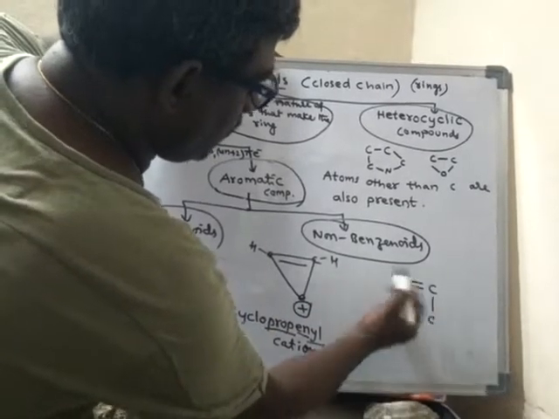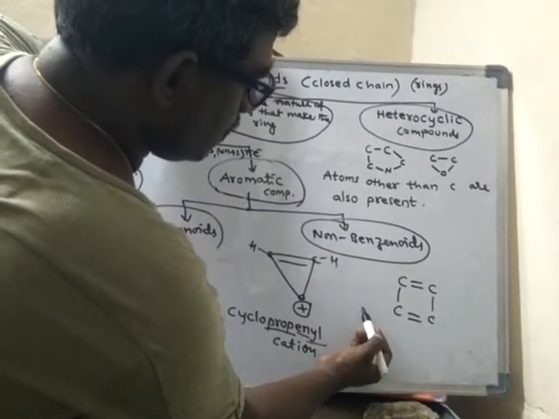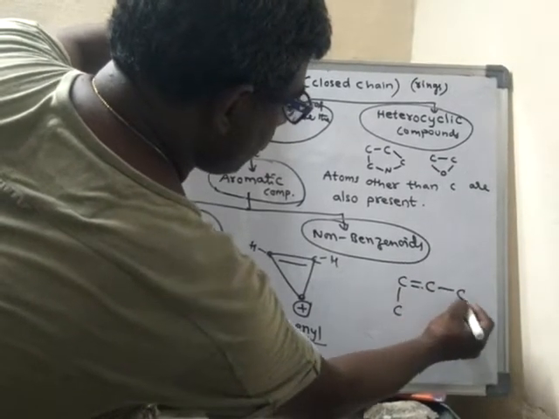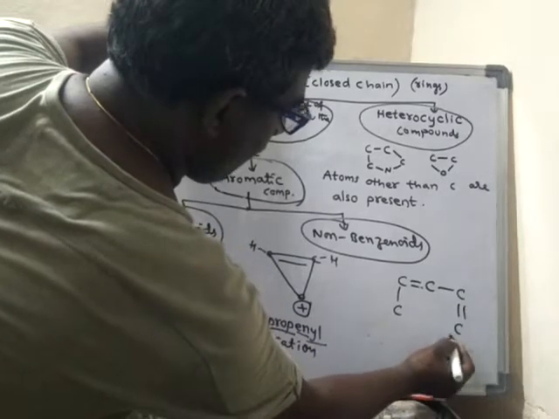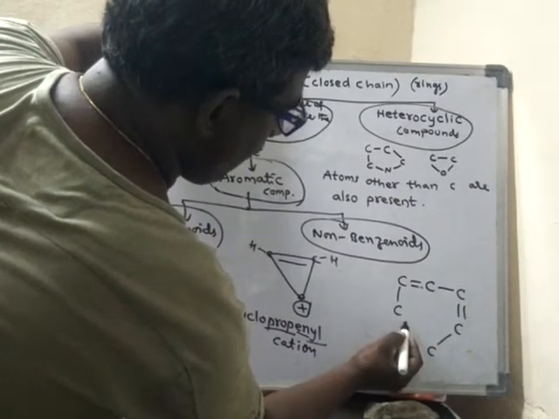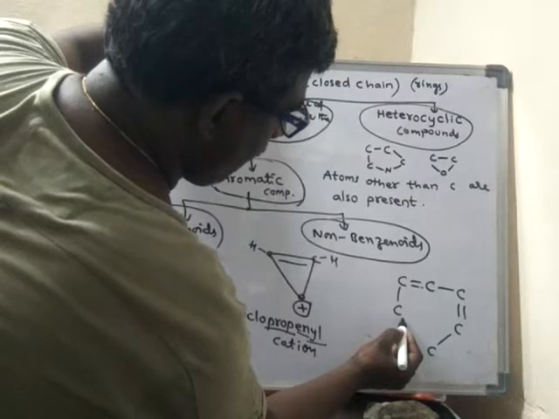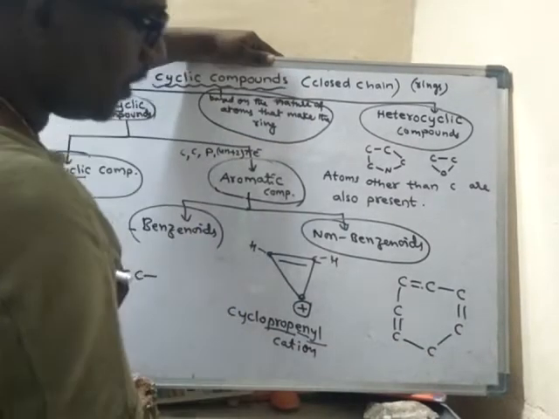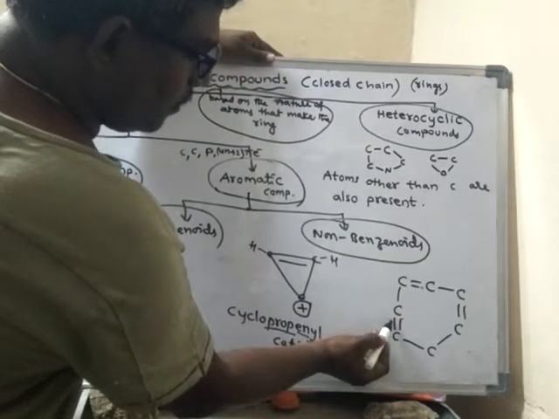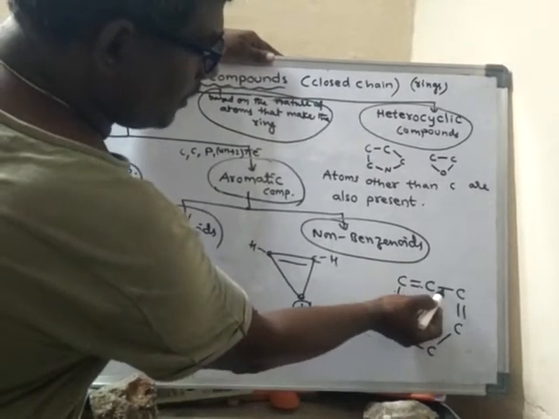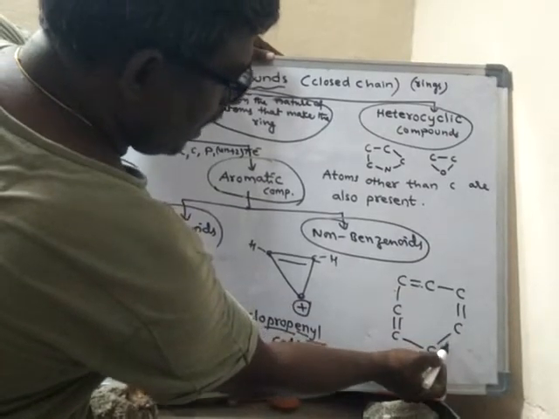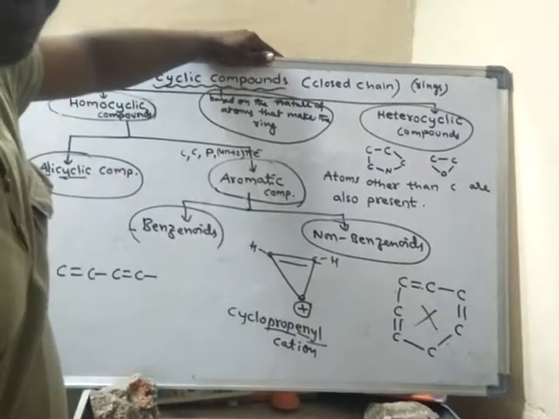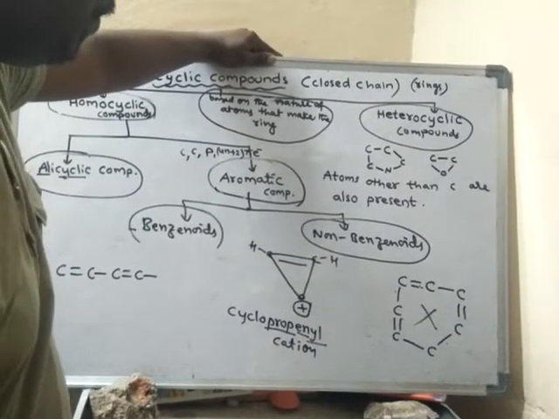So it is a conjugated system. Suppose I write another compound like this. Here double bond, single bond, double bond, single bond, double bond, single bond, and after a single bond again a single bond is coming. Hence it is not a conjugated system.